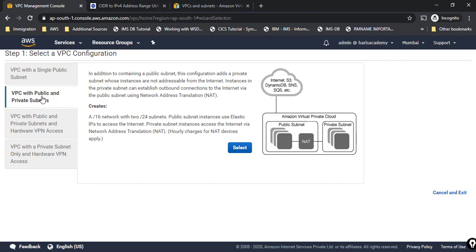I'll go with the option which has public as well as private subnet. We'll see this default wizard way of doing it. I will click on select and proceed further with my operation.